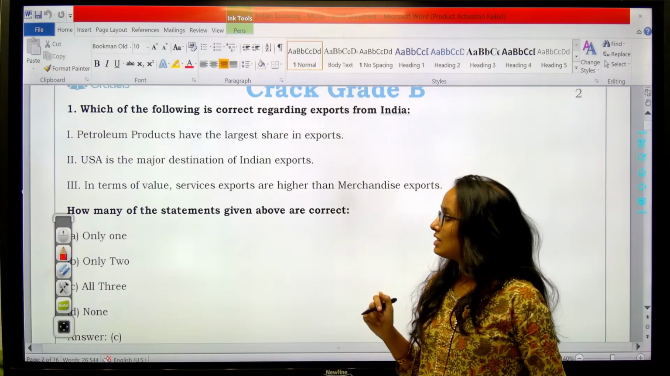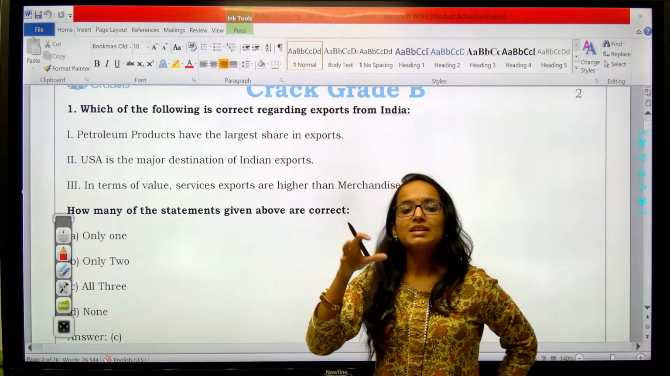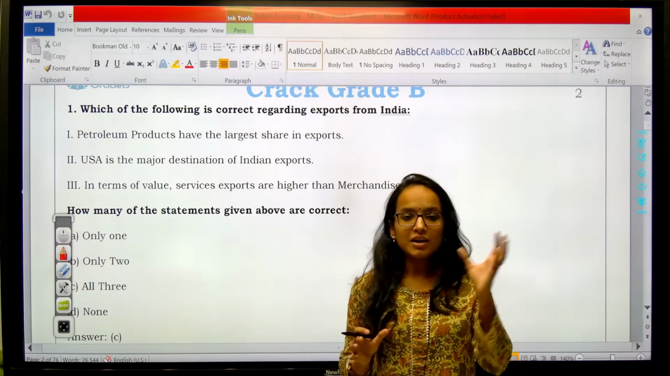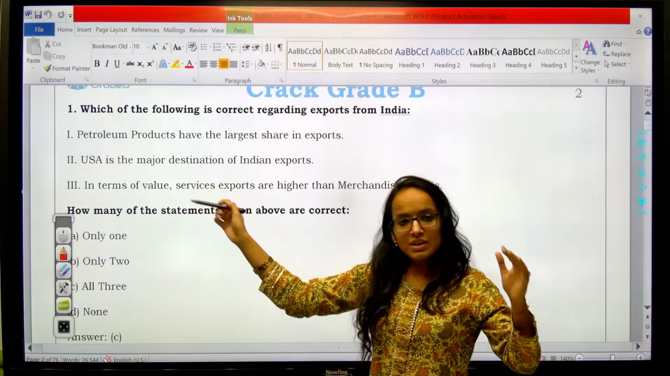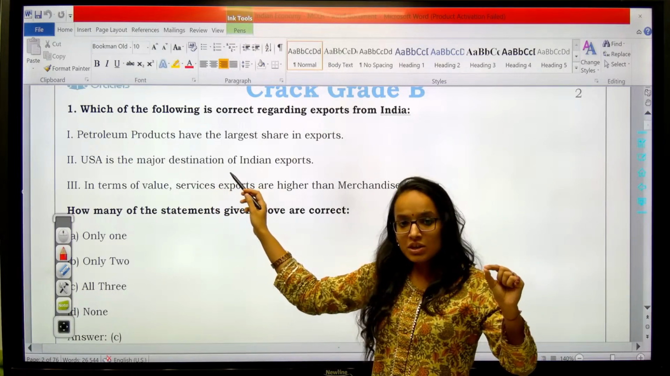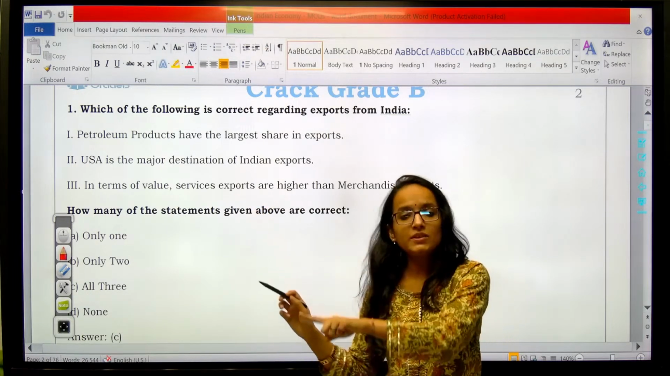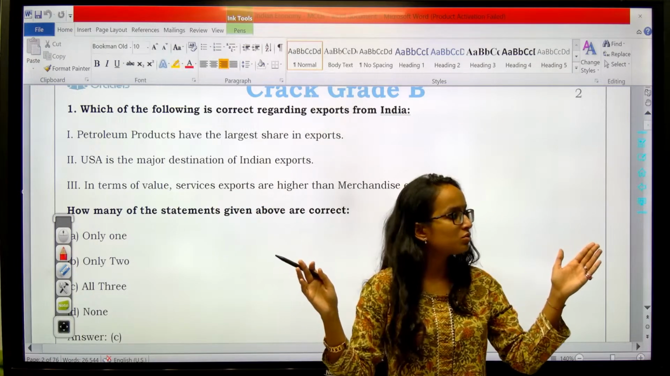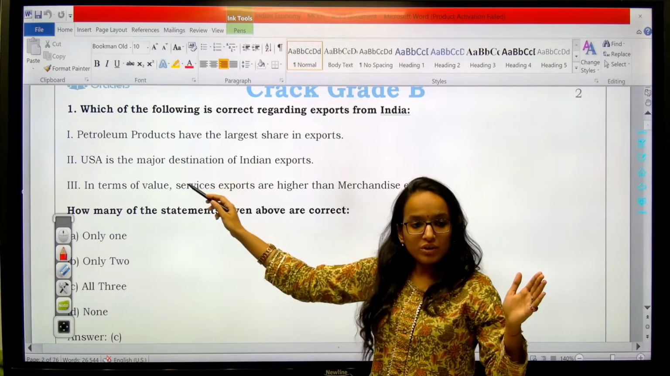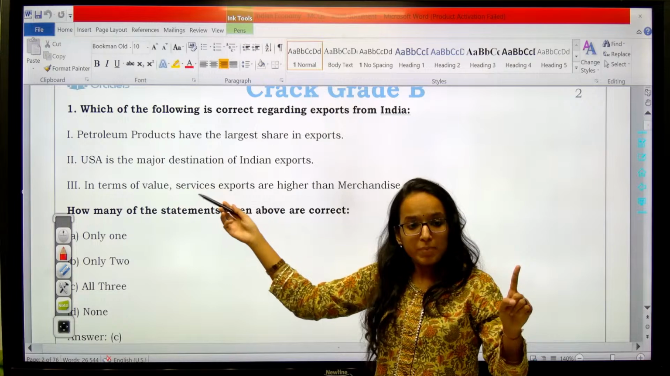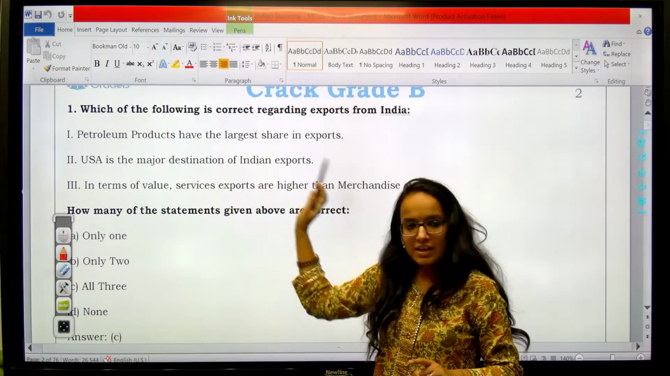Second, USA is the major destination of Indian exports. Yes, it is also correct. Major destination has been asked. Largest trading partner is not asked. So remember the difference: USA is the major destination of Indian exports, but the largest trading partner is China. There is a difference between these two. Major export destination is US, largest trading partner presently is China, which has replaced US. So remember the difference. Second is true.